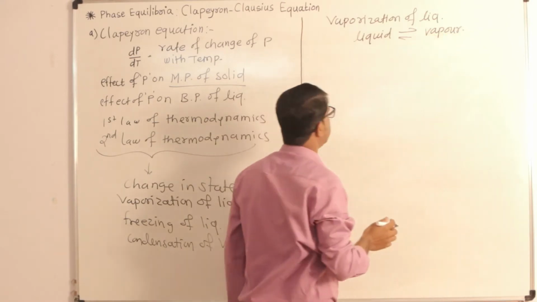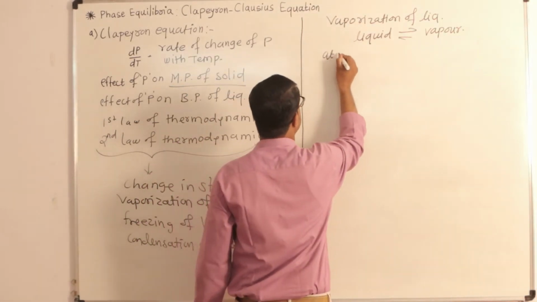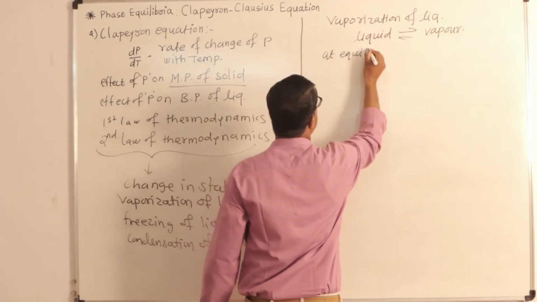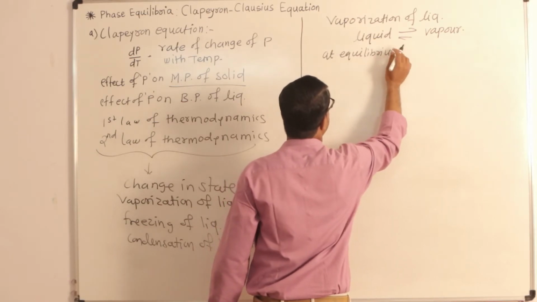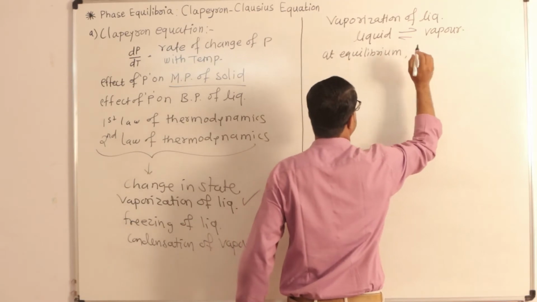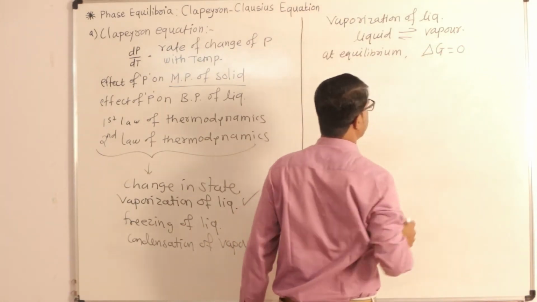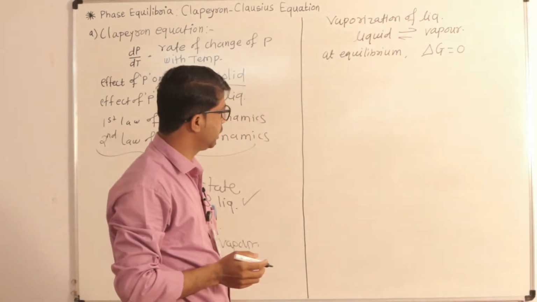At any stage these two phases are in equilibrium. So at equilibrium, we know that the change in free energy, that means delta G, becomes 0.